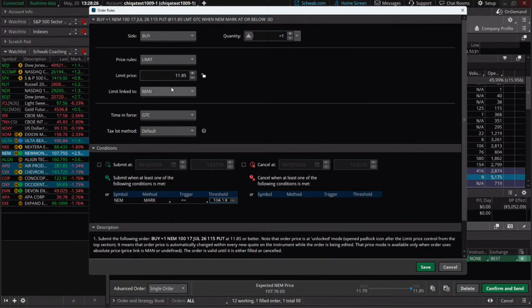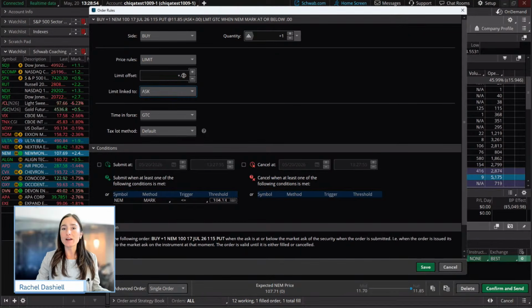What this is going to do is tell us, well, we don't know what the price of the option is going to be. I'll show you in a minute how you can assume what it could be. But we're going to say we'd be willing to pay a little bit more. Since we don't know what the price of the option is going to be, we're going to link this limit price to the current asking price. So whatever the asking price of the option is at the time, we're going to send a limit order right at that price. That's what this limit offset is.